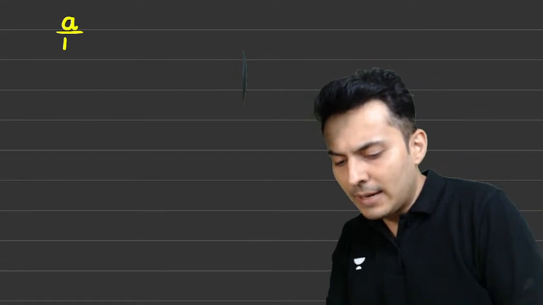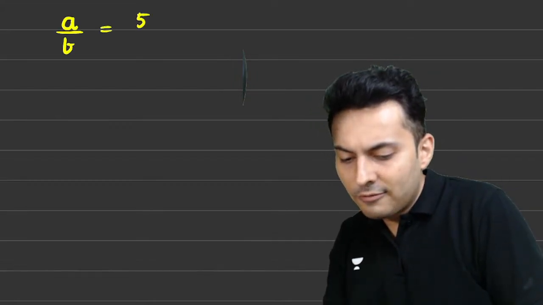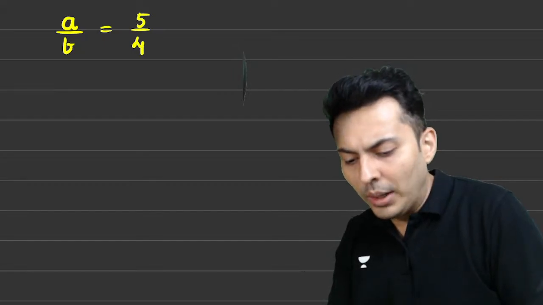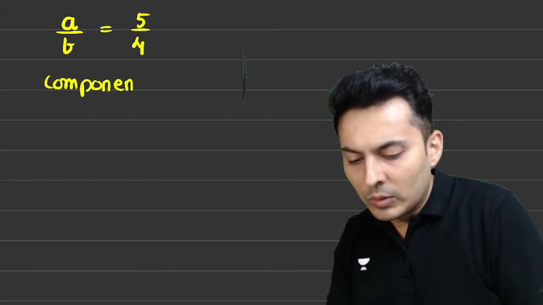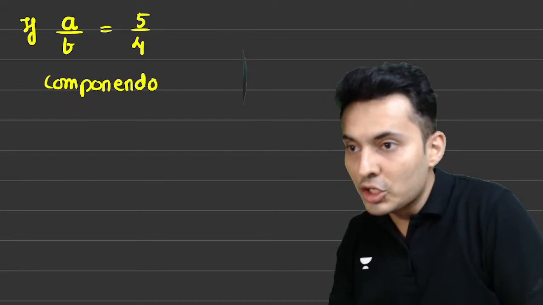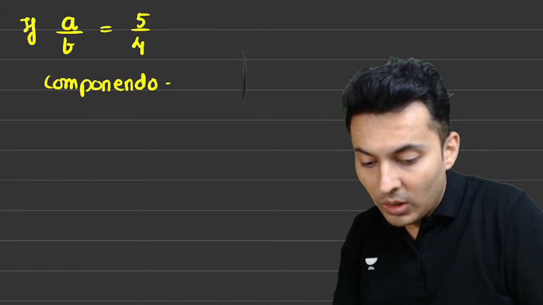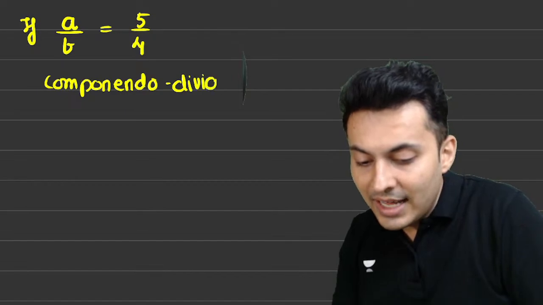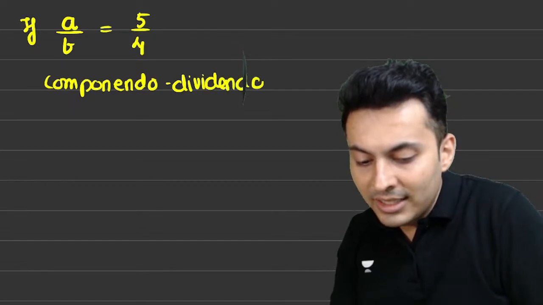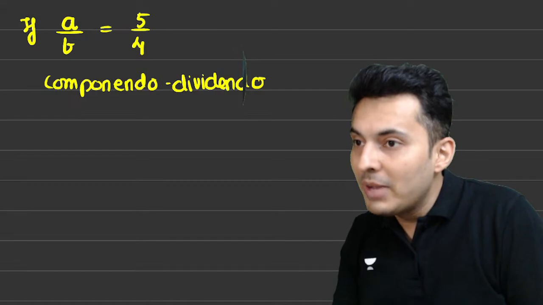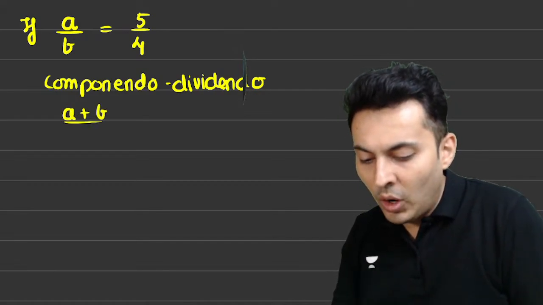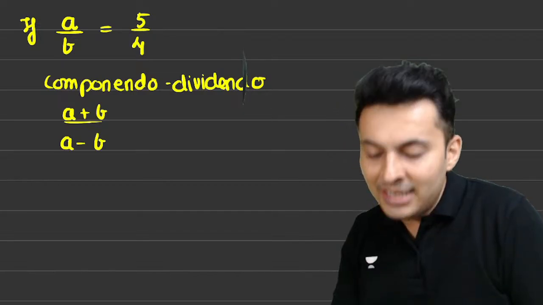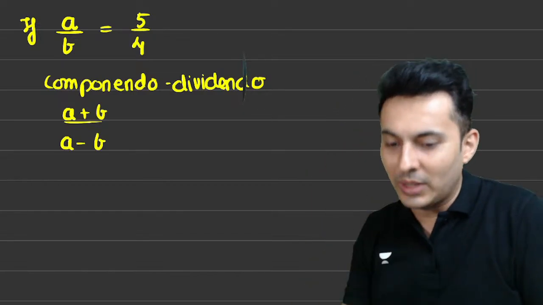Now, same problem again. a by b is equal to 5 by 4. What if I do both? That is componendo and dividendo together. So if this ratio is true, then it will become numerator plus denominator upon numerator minus denominator, both things together.